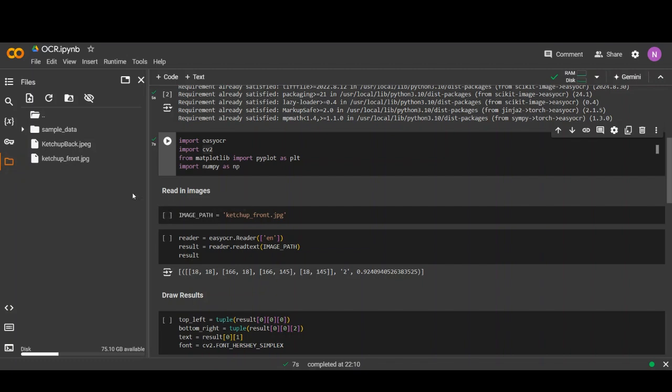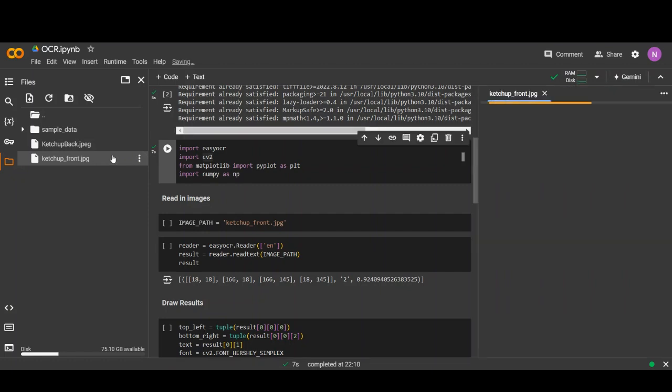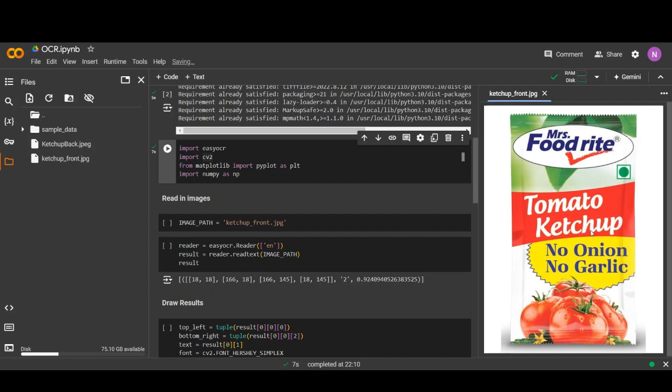For the image path, we have declared the image path like ketchup brand. It is the image of the ketchup packet, which is like this. In this code I have used these images to extract all the details.